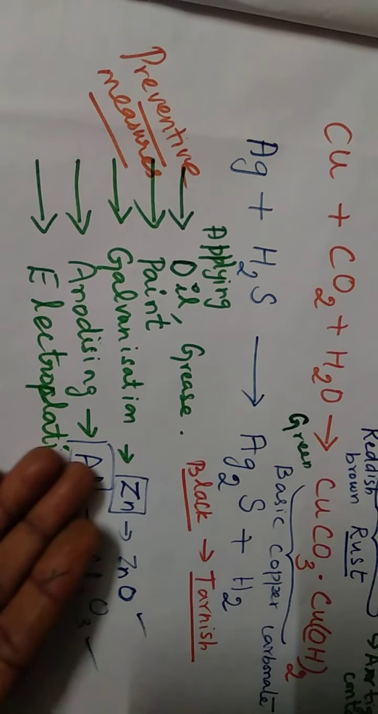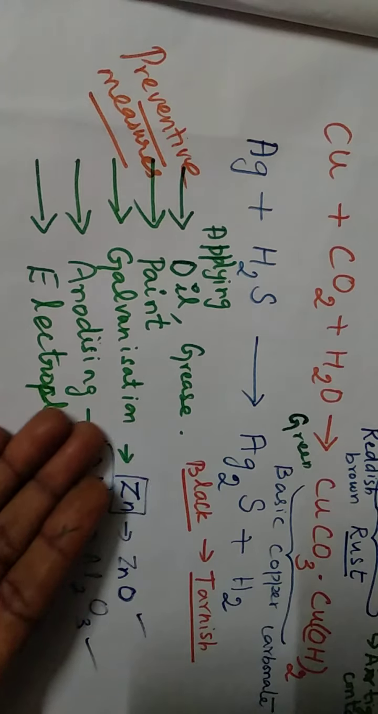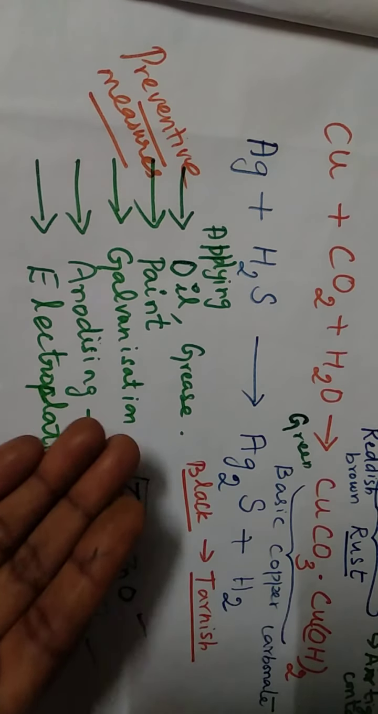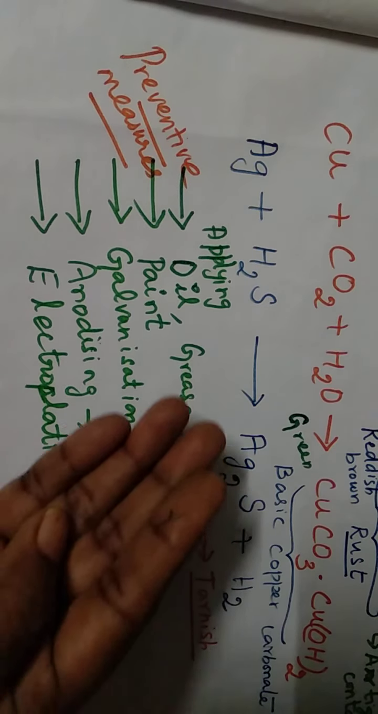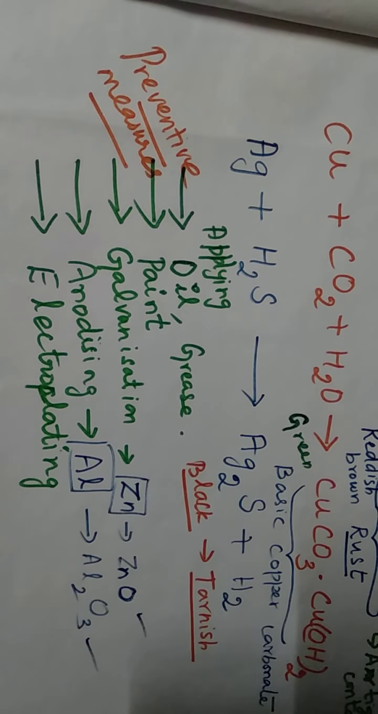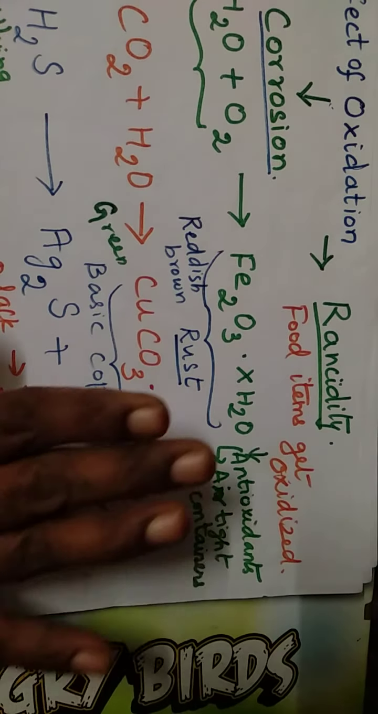So just go through these methods also. They may ask you what methods can be applied, or what preventive measures can be taken for avoiding this corrosion. They may ask you to explain in one or two sentences. That's enough. Let us go with the next one, that is called rancidity.